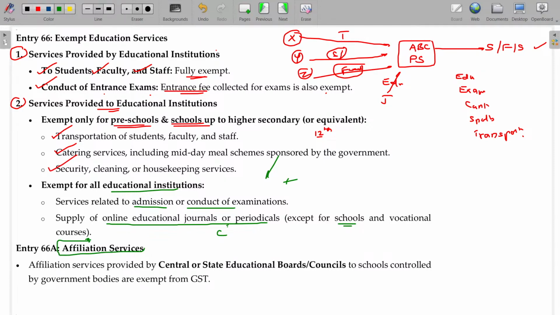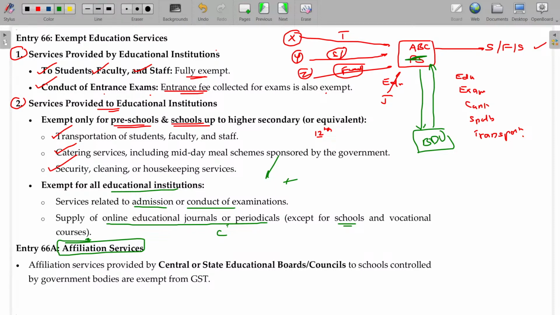Affiliation services. What is called affiliation services? You might have seen this. This college is affiliated to Bharathidasan University, affiliated to this one institution, like affiliation. The college in Trichy will apply for the affiliation and they will give the affiliation also. For that, there's a fee. That fee is also exempted.